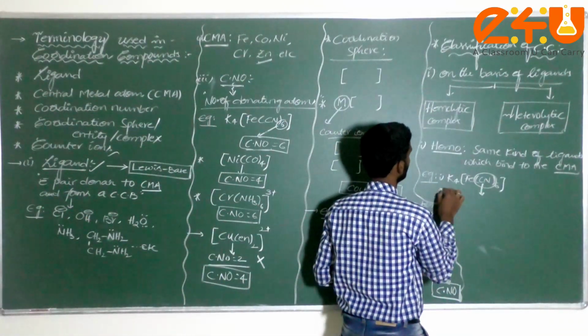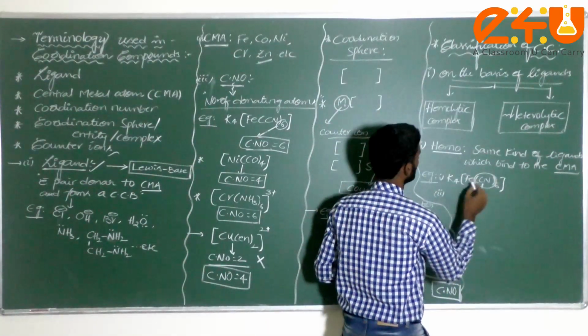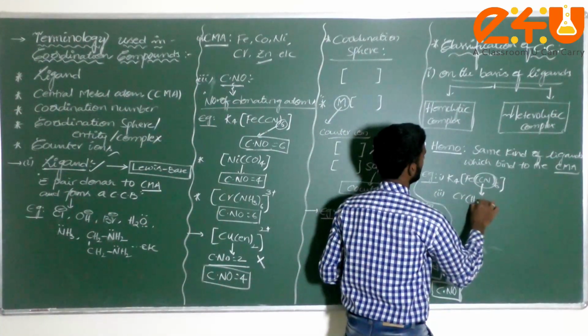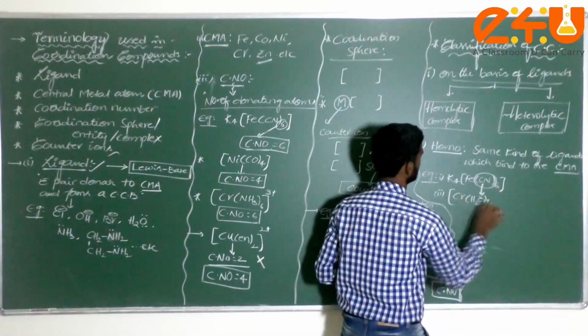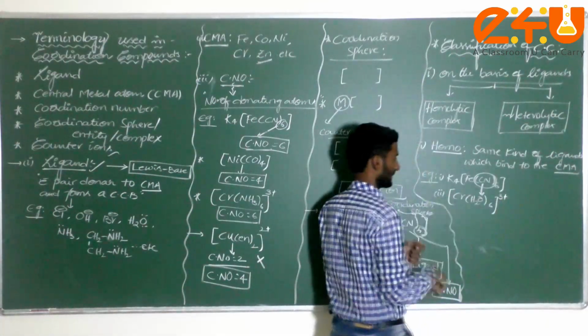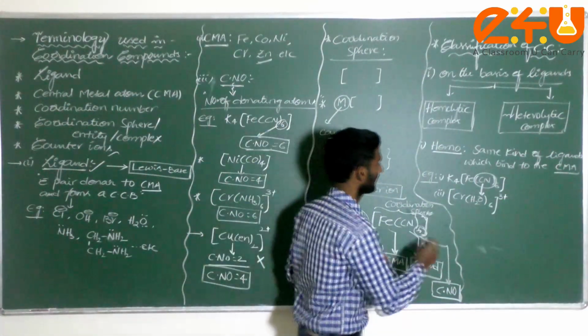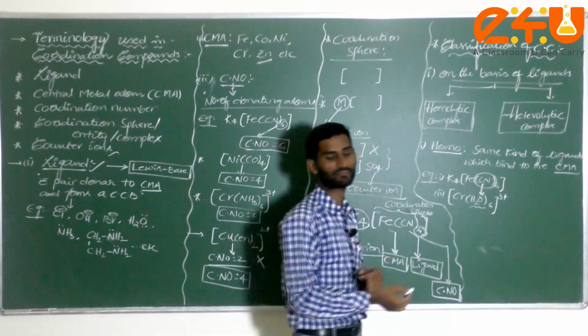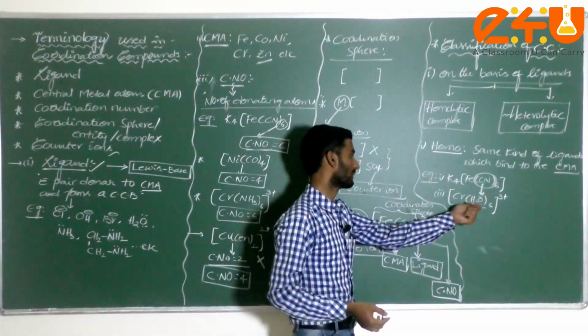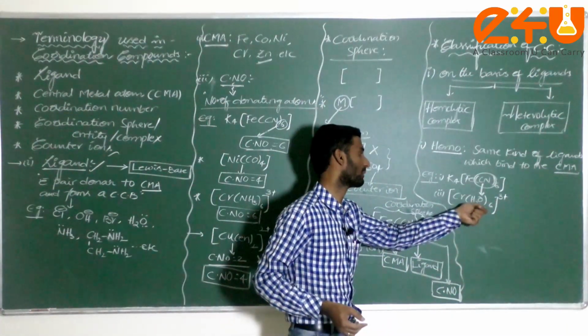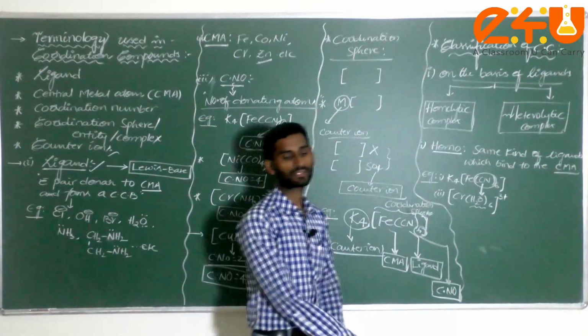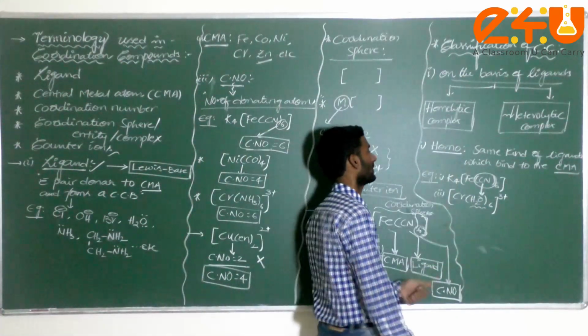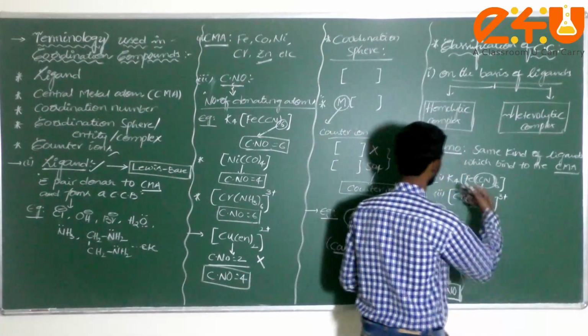Next, the second example: [Cr(H2O)6]3+. Check it here, water also comes under one of the ligands. Now how many same ligands? There are 6 water molecules directly bound to the central metal atom, generally called a homoleptic complex. This is all called homo.